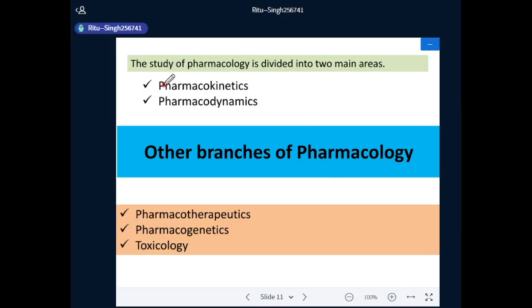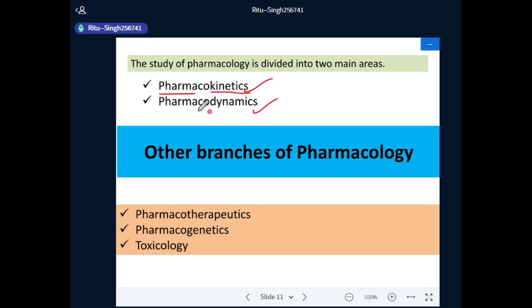General pharmacology consists of two main fields of interest, that is pharmacokinetics and pharmacodynamics. Pharmacokinetics is a combination of two words, pharma and kinetics. Pharma means drug or medicine and kinetics means movement. So pharmacokinetics is movement of drug in the body. It includes absorption, distribution, metabolism and excretion.